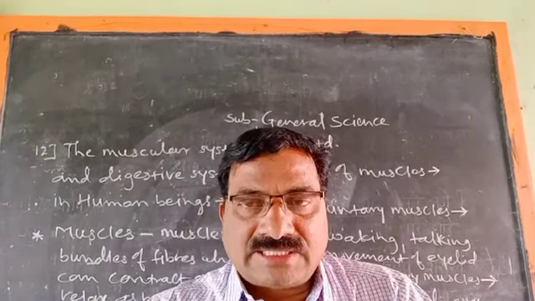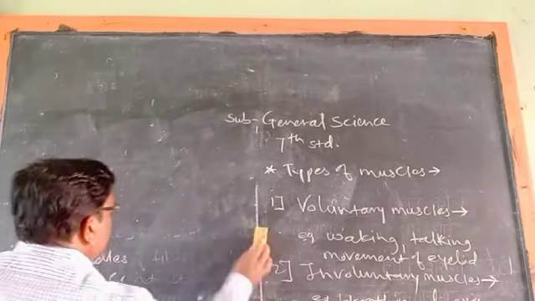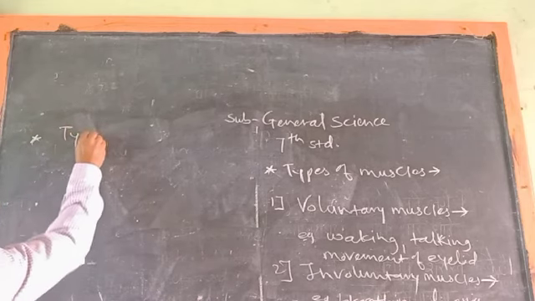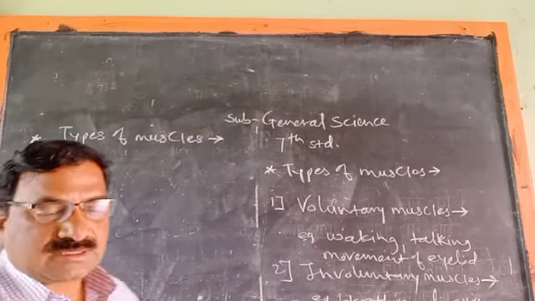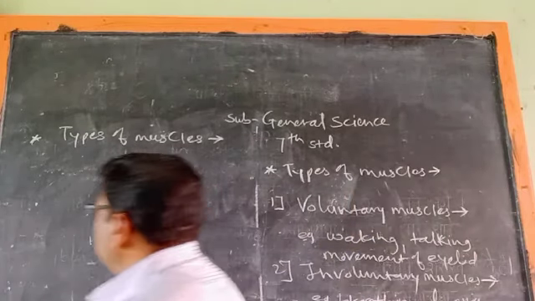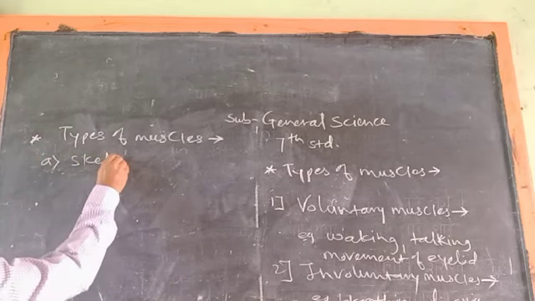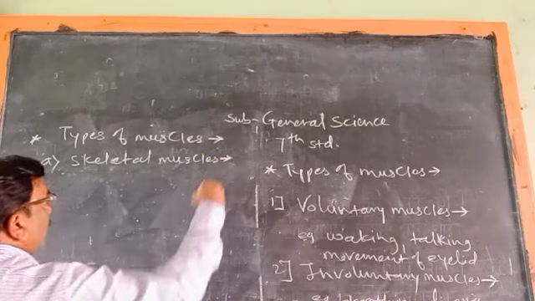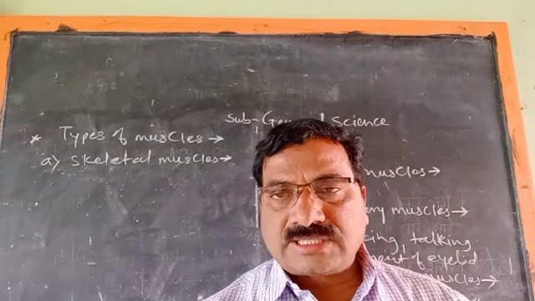Next point is types of muscles. There are mainly 3 types of muscles. First is skeletal muscles.